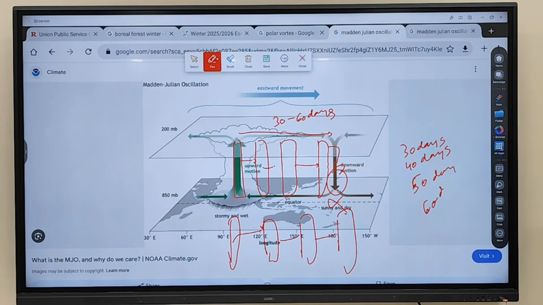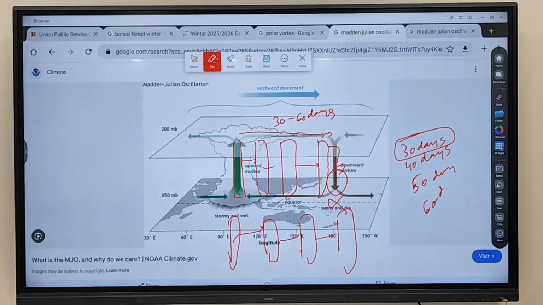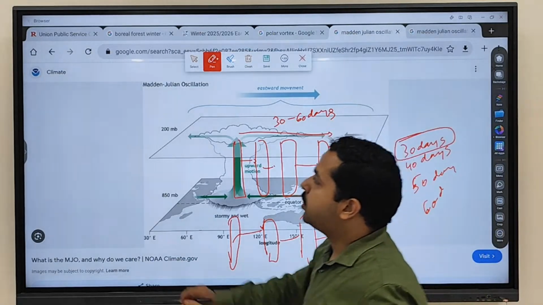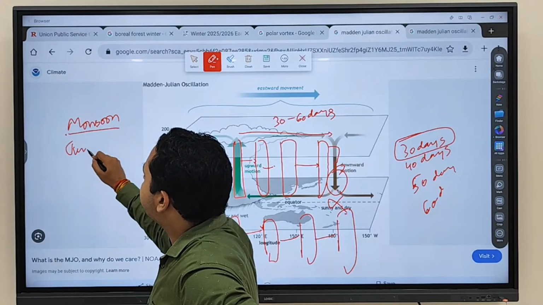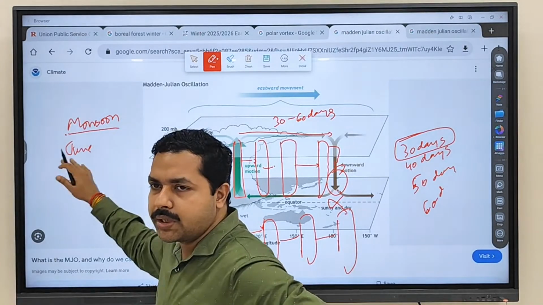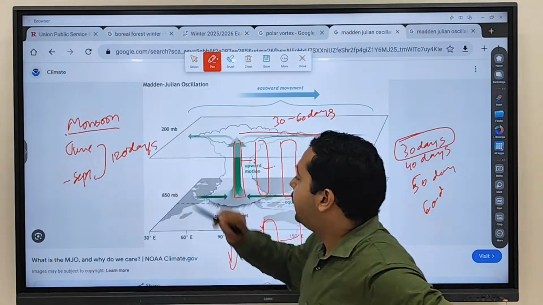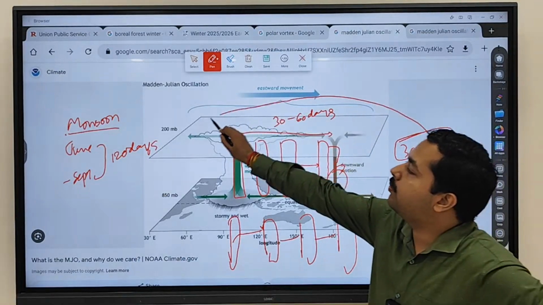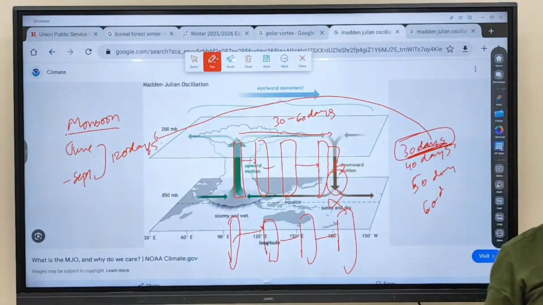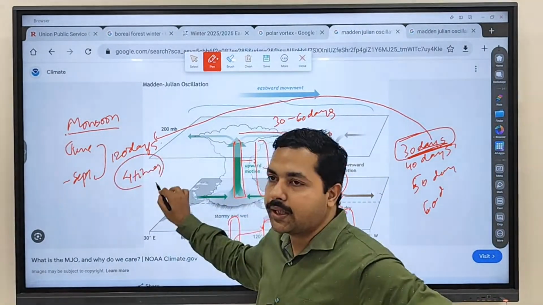Now, assume that the Madden-Julian oscillation takes 30 days to complete a cycle. You know that the monsoon in India lasts from when to when? Let's say June to September. We are taking this. So how many months? 4 months. 4 months means how many days? 120 days. If it takes 30 days to complete its cycle, how many times will it pass over India? It will pass 4 times.